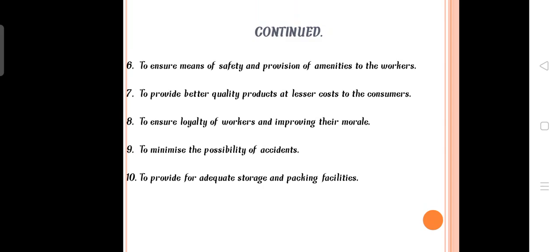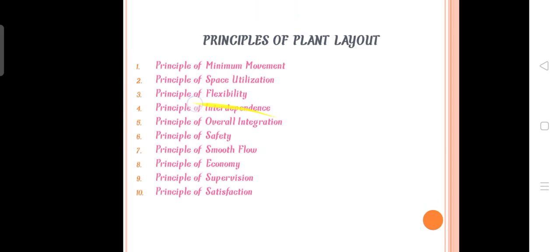And the seventh one is better quality products at a lesser cost. The eighth one is loyalty of workers and improving their morale. The ninth one is to minimize the possibility of accidents. And the tenth one is storage and packing facility, which will be adequate.